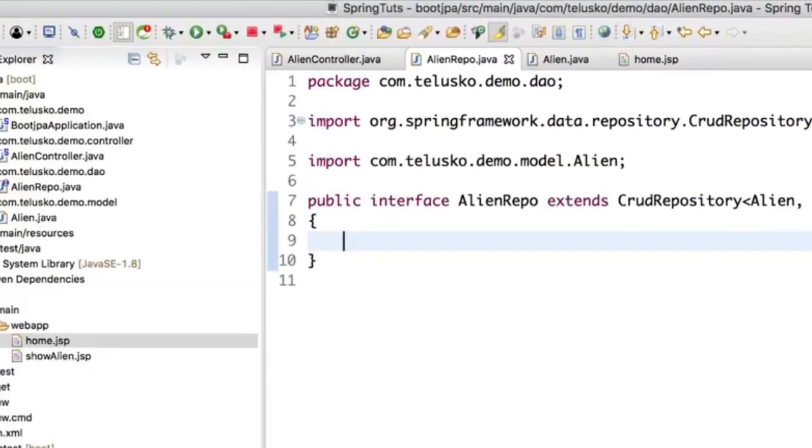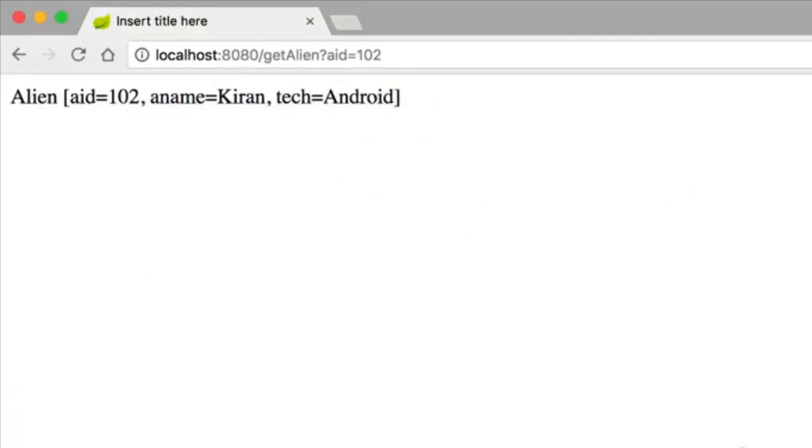Now what I want is, if I go back to the browser, look at this URL. Of course, when you use a web service, we have different kinds of clients. We have human clients who interact with the help of a browser. But sometimes we provide a service to other services. For example, maybe I want to fetch the data about an alien, but the thing fetching the data is not a human, it's a machine itself. So one service is trying to access another service. They will not be communicating with the help of HTML and CSS. They will be using a different format like XML or JSON. And that's where we use web services, right? And one of the best ways to implement a web service is REST.